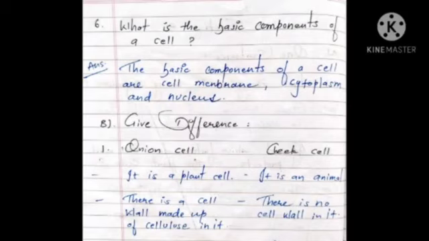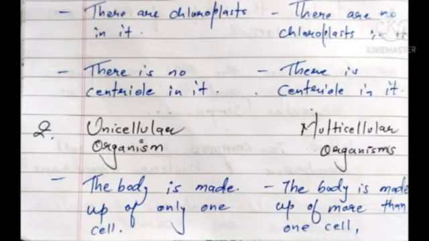Now moving towards give differences, and the first one is onion cell and cheek cell. First point, onion cell is a plant cell and cheek cell is an animal cell. Second point, in onion cell there is a cell wall made up of cellulose. In cheek cell there is no cell wall. Next point, there are chloroplasts in onion cell, there are no chloroplasts in cheek cell. In onion cell there is no centriole, in cheek cell there is a centriole.